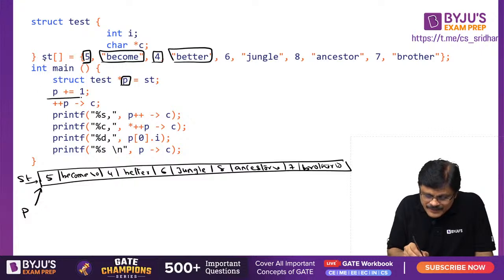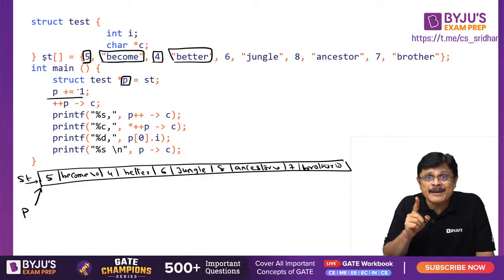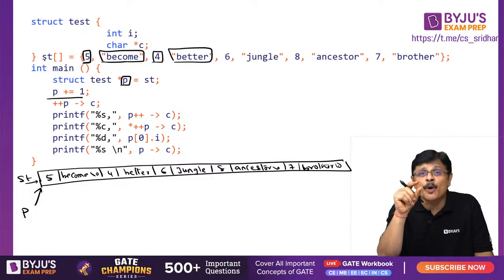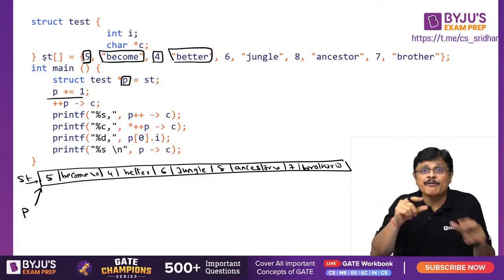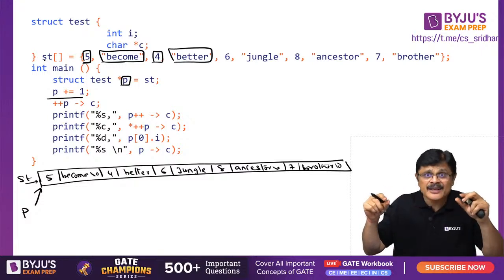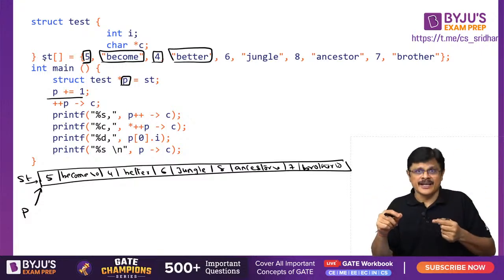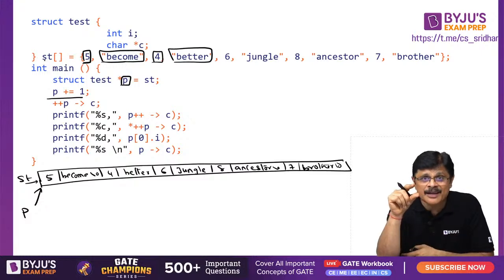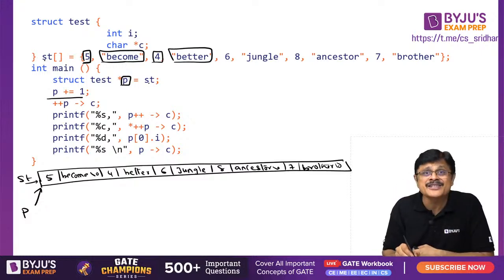Now look here. We need to understand what P is. P is a pointer to a structure. If P is a pointer to integer, P plus 1 will do what, sir? It will point to the next integer. If P is a pointer to an array, P plus 1 will point to the next array. So like that we need to understand, sir. P is a pointer to a structure variable. P is a pointer to this particular structure array.